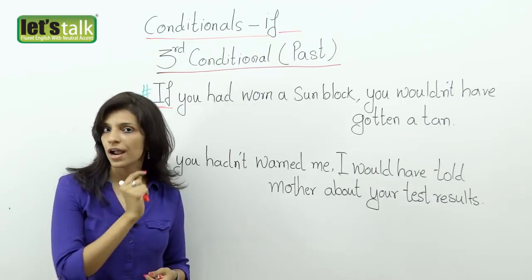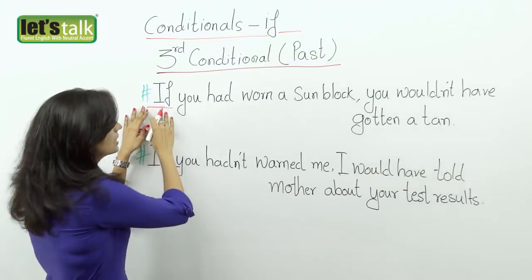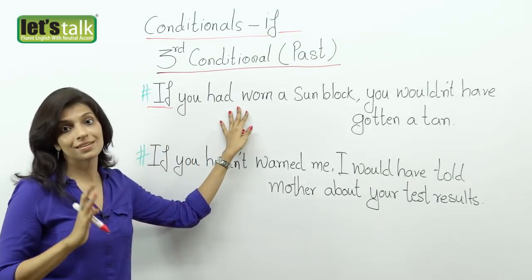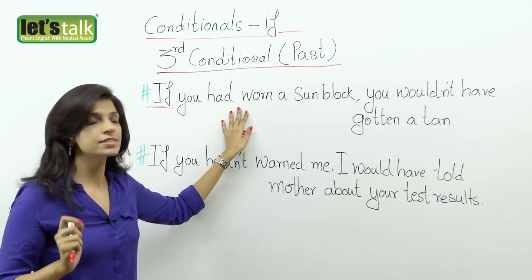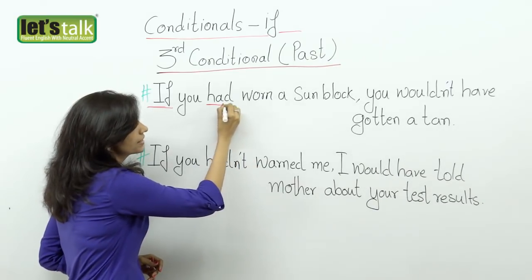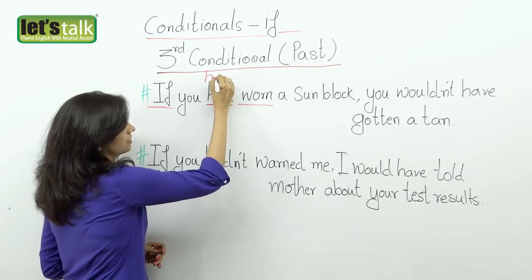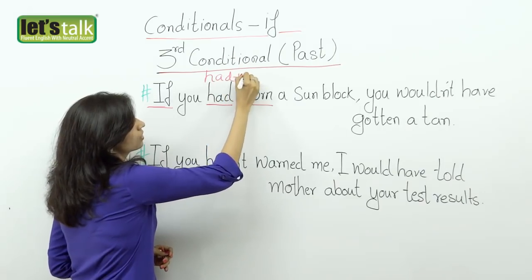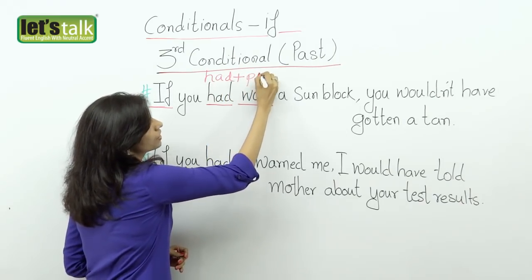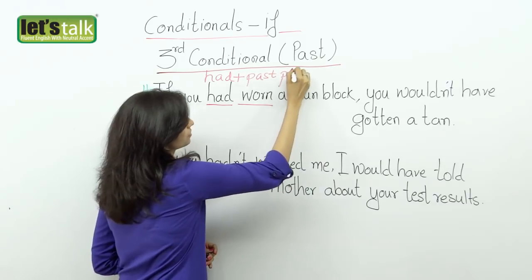I tell you, if you had worn. Now when I say if you had worn, that means you didn't do this, you hadn't worn a sunblock. So here we take the past perfect tense, that is had, with the verb in the third form, or what we call the past participle.